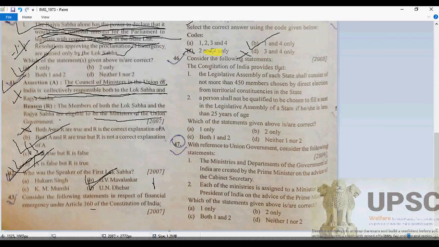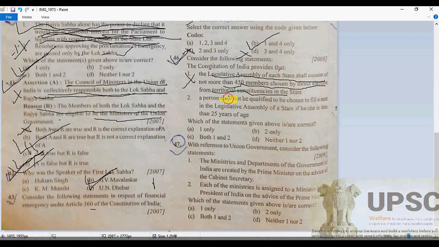Now question 46. Consider the following statements: the Constitution of India provides that the legislative assembly of each state shall consist of not more than 450 members chosen by direct election from territorial constituencies in the state. This is absolutely wrong.